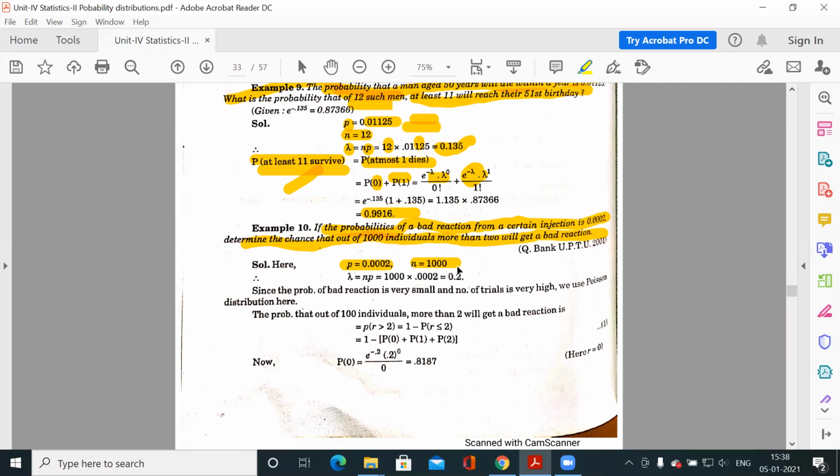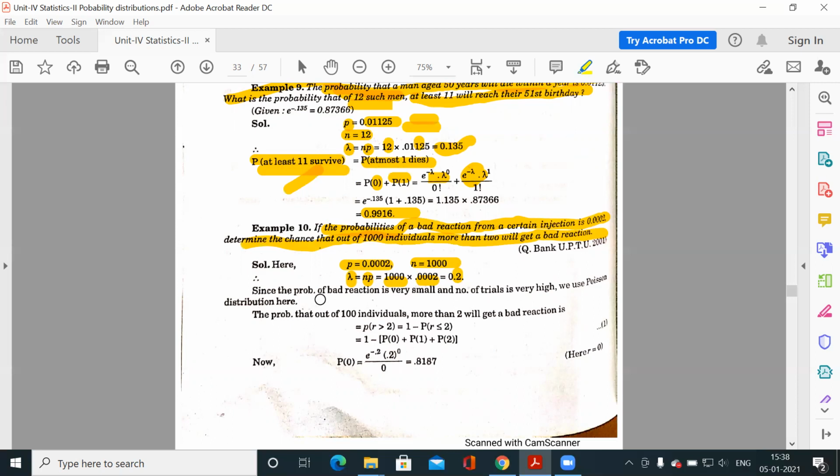So out of 1000 individuals, if more than 2 will get a bad reaction, you have to calculate that chance, meaning that probability. So now what is the mean? The mean of the Poisson distribution is np. So n times p, where n is 1000 and the probability is 0.0002. So this is your lambda value, and whenever you know the parameter of the Poisson distribution, you can calculate any type of probability.